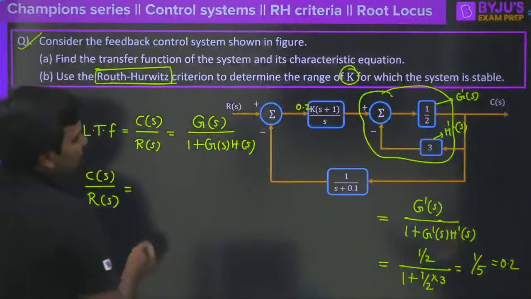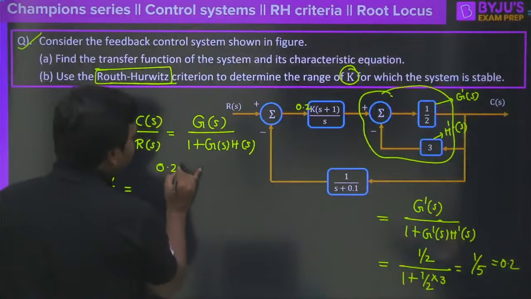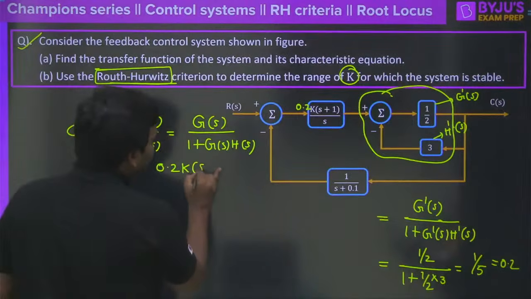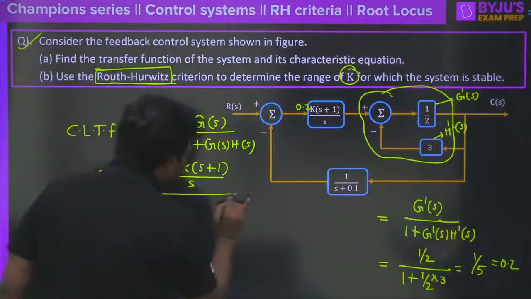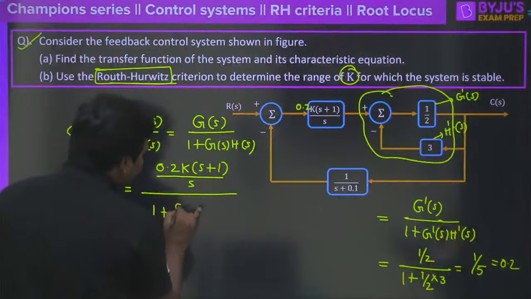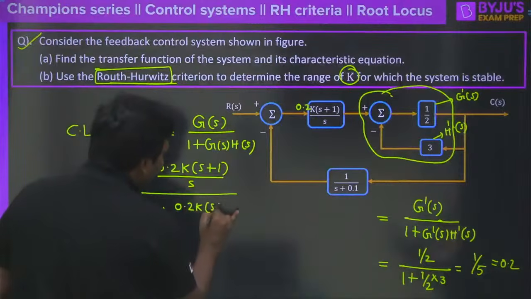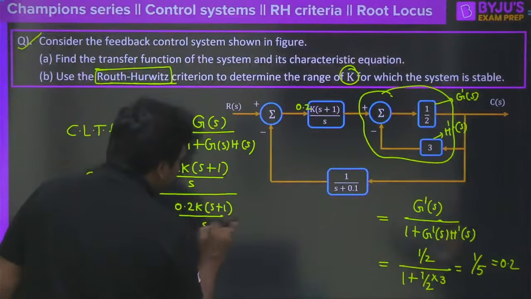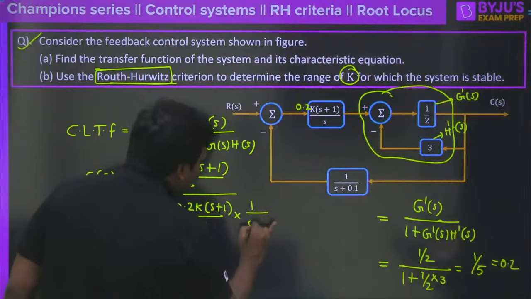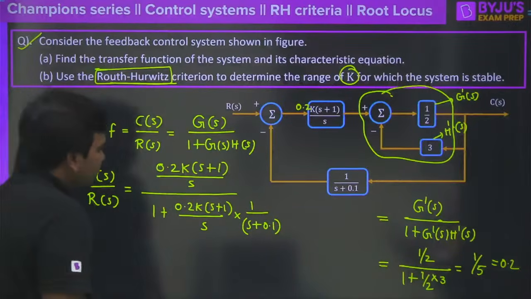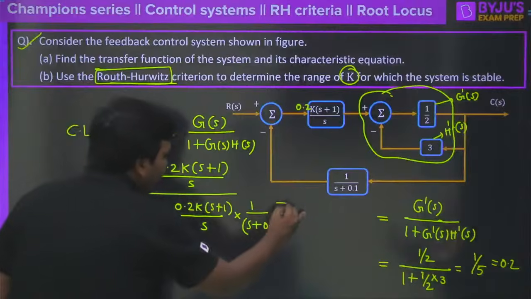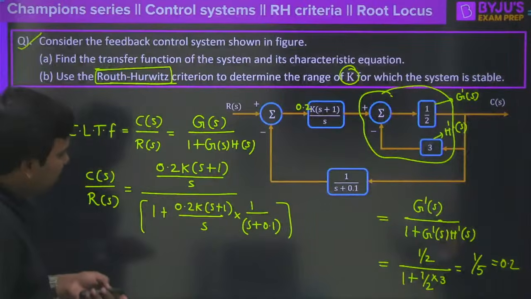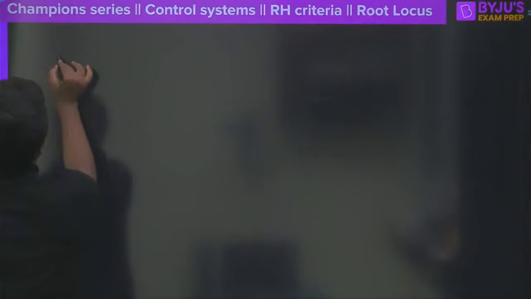Okay. So what is G of S here? It is going to be 0.2K into S plus 1, divided by S, whole divided by 1 plus G of S into H of S. Again 0.2K into S plus 1, divided by S, into 1 divided by S plus 0.1 here. Clear? Now what you must understand is we require only the characteristic equation. That means we require only the denominator here, right? So let me move one step forward and calculate the characteristic equation straight away.